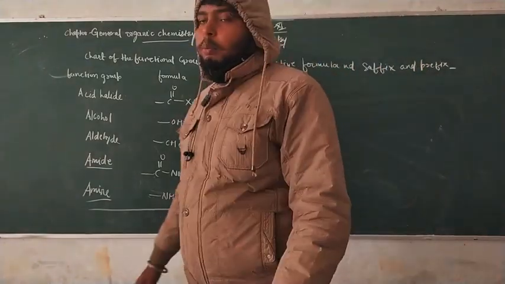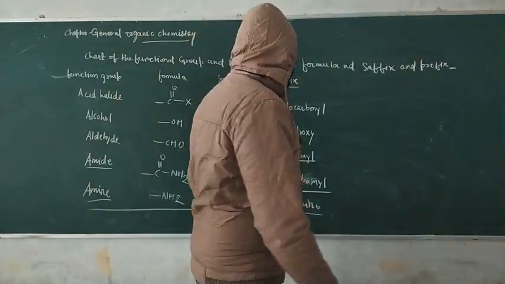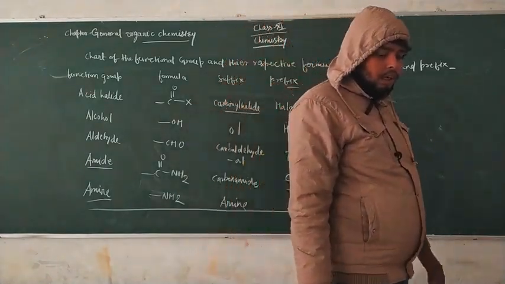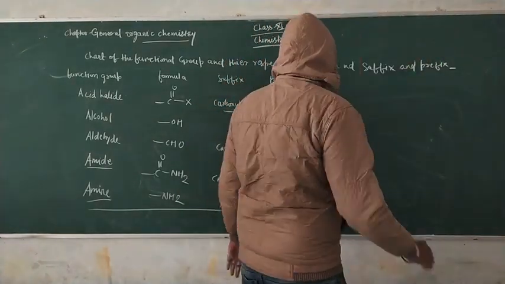On the other hand, guys, we also have to prepare another chart for the formations, like carboxylic acid.